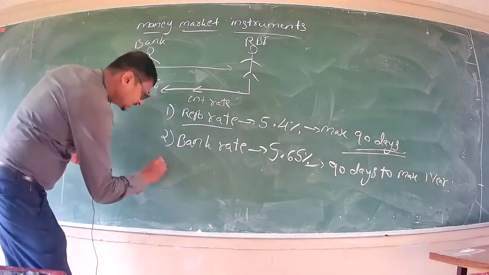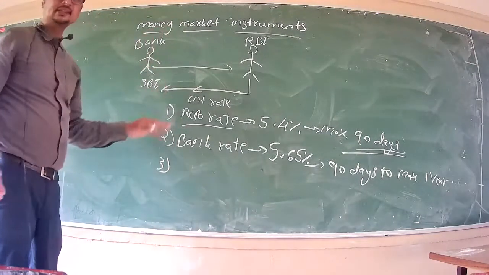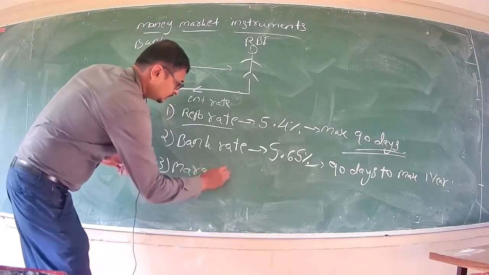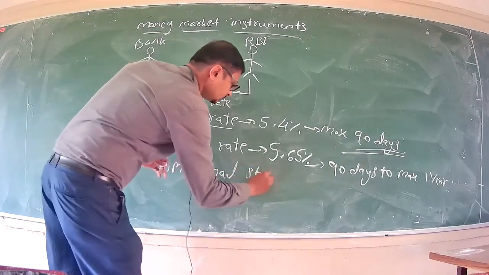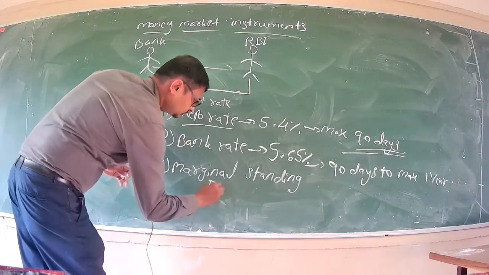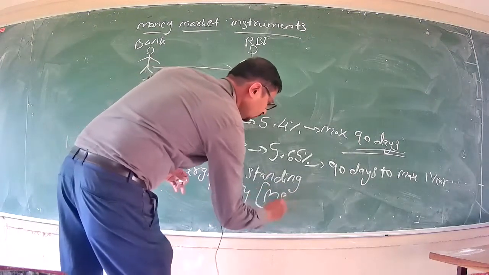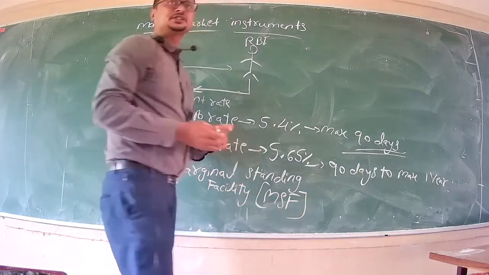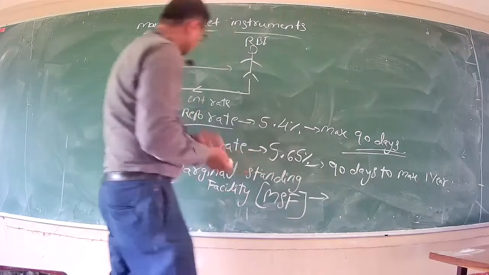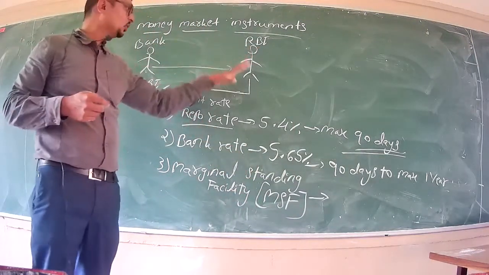Now, the next money market instrument used by banks is also called MSF, marginal standing facility. And in marginal standing facility also, these banks, whenever they need money, go to RBI asking for a loan, right?